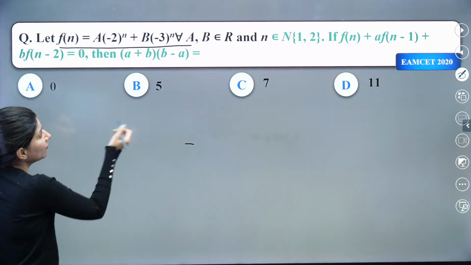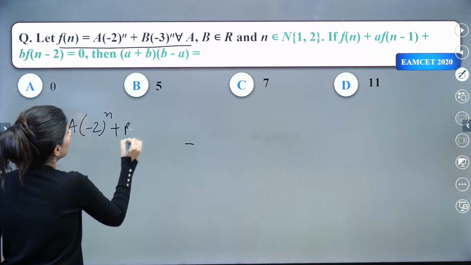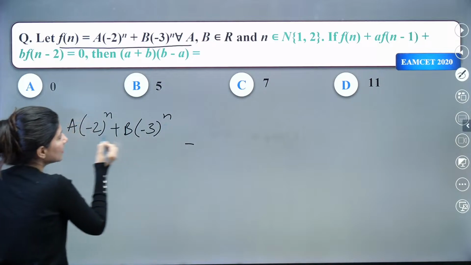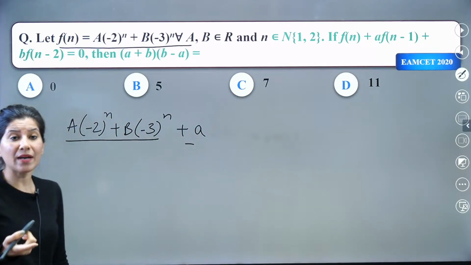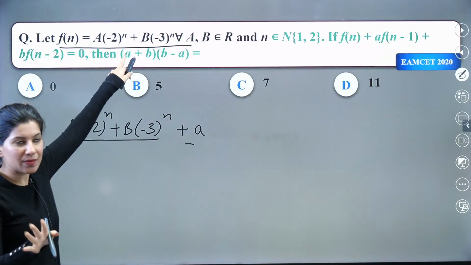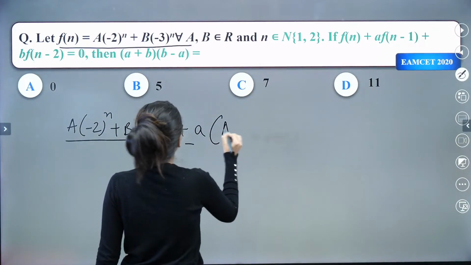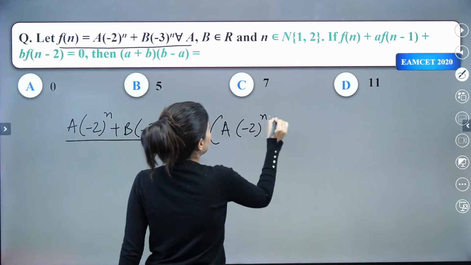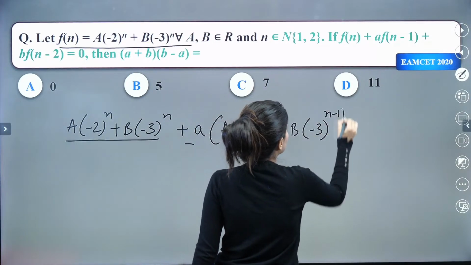Tell me, f of n is what? A times minus 2 raised to power n plus B times minus 3 raised to power n. This is your f of n. Plus, can you see A times f of n minus 1? F of n minus 1 means what? N will be replaced by n minus 1. Easy peasy. So this is going to be A times minus 2 raised to power n minus 1 plus B times minus 3 raised to power n minus 1.